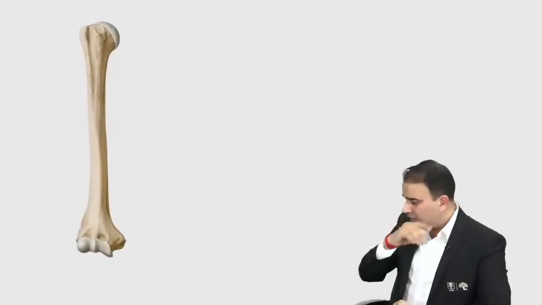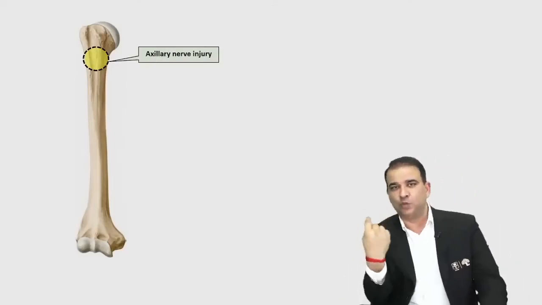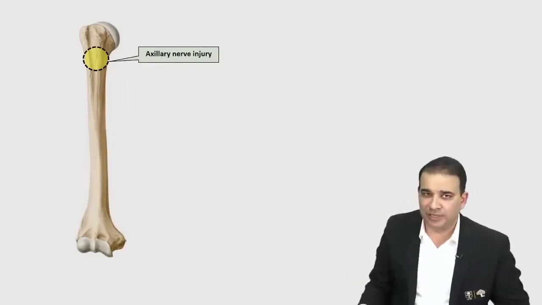Well, the next thing, guys, you're looking at the humerus from the anterior view. The reason I'm showing you the picture of the humerus again is because I want to tell you some vulnerable points of injuries to the different nerves there, and this is also a question asked in the previous exam. Now, if you look at that area over there, that's the surgical neck of the humerus. Now, the nerve which is vulnerable to injury in the surgical neck of the humerus fracture is the axillary nerve. Axillary nerve winds around the surgical neck of the humerus posteriorly. That's why it can get injured there.